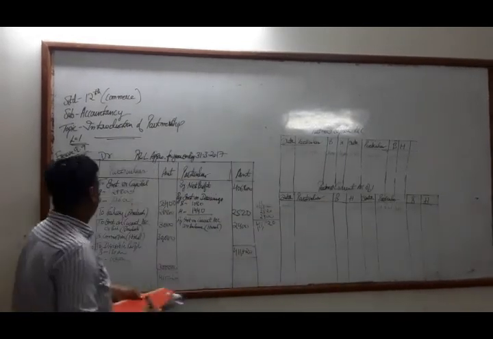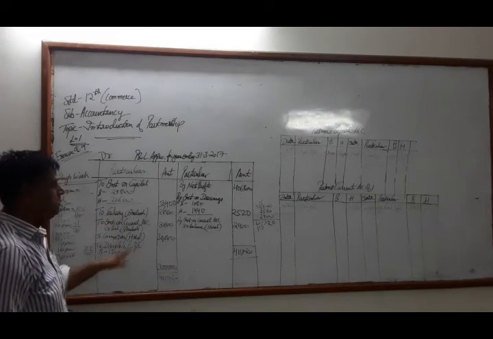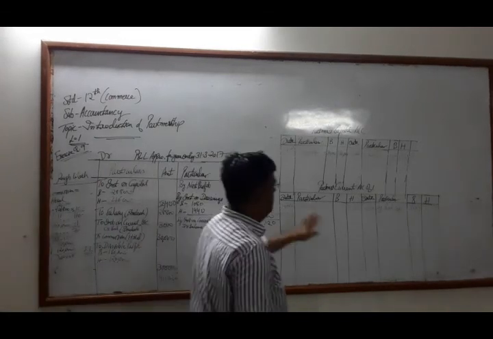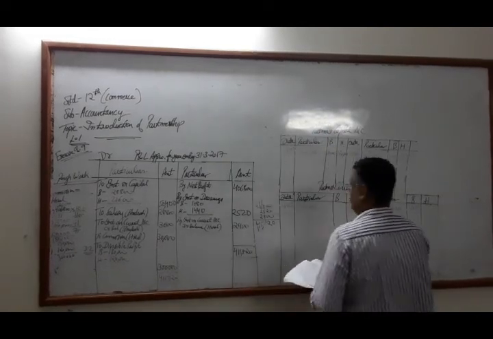Now whatever we had written here, interest on capital, salary, interest on current account, commission, that debit side will come on the credit side. So we will write it like that.